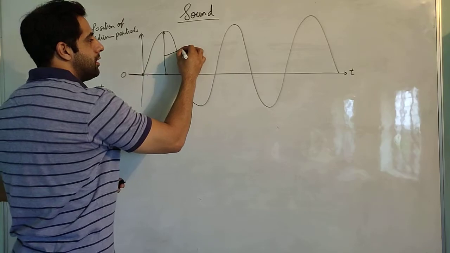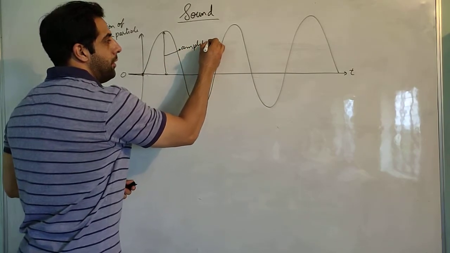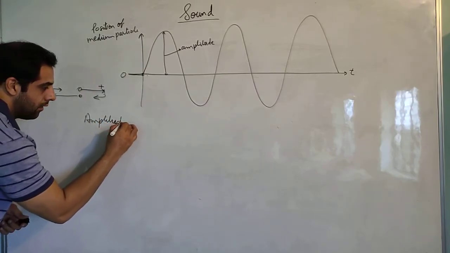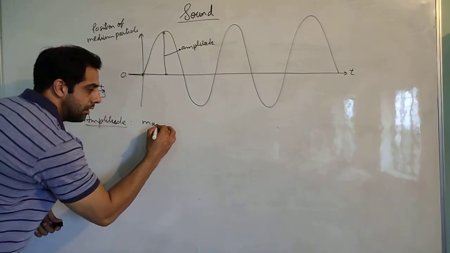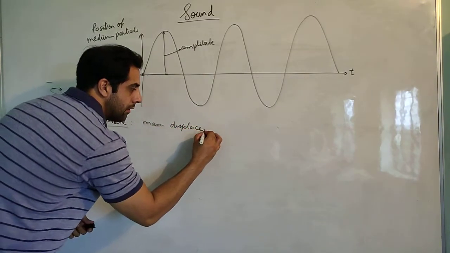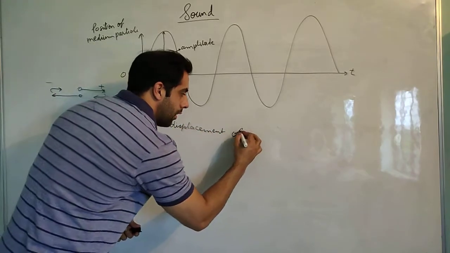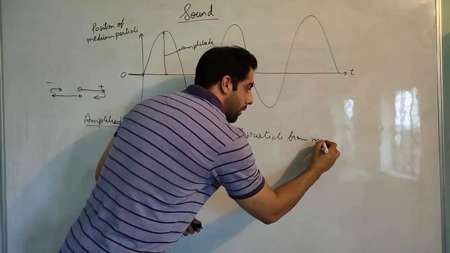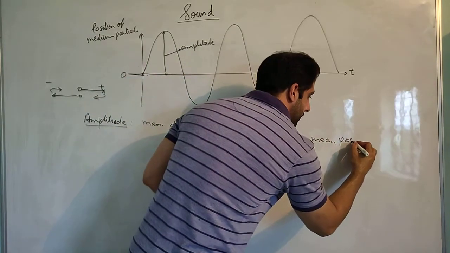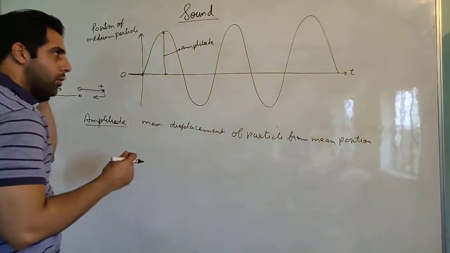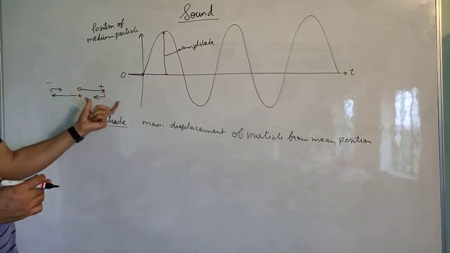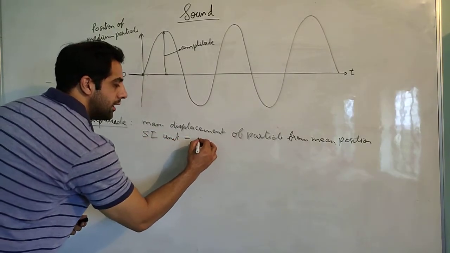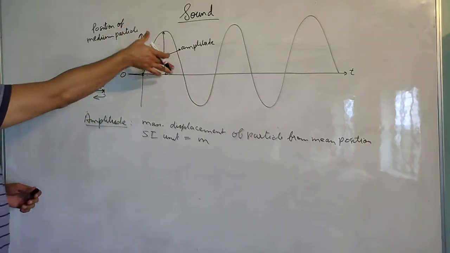This maximum displacement is called amplitude. So if we write here, what is an amplitude? Amplitude is the maximum displacement of particle, medium particle, from mean position. So that is amplitude. How are we measuring? We are measuring the length. This is nothing but displacement. What is the unit of displacement? It is meters. So SI unit of amplitude is meters. So this is the amplitude, maximum displacement.